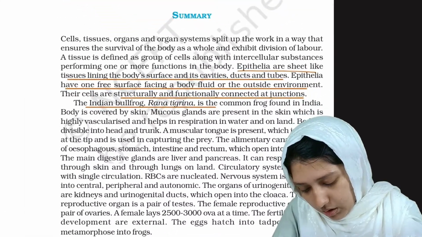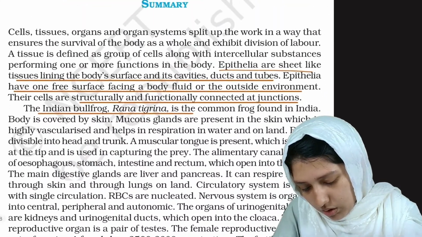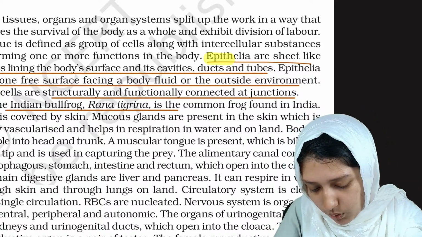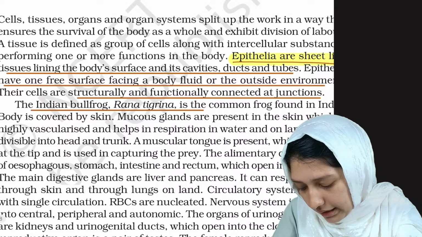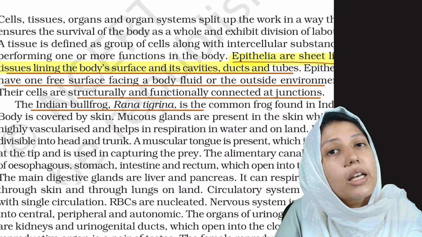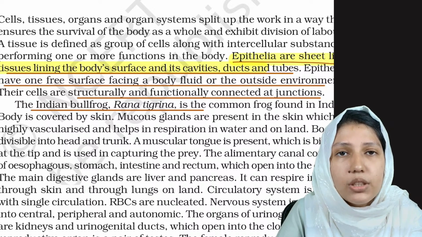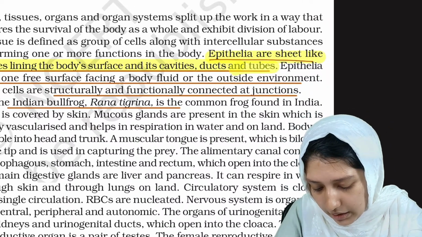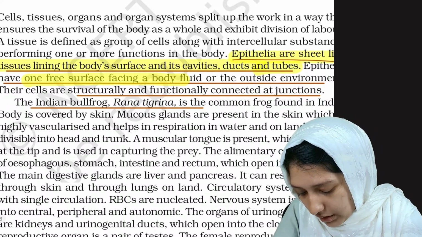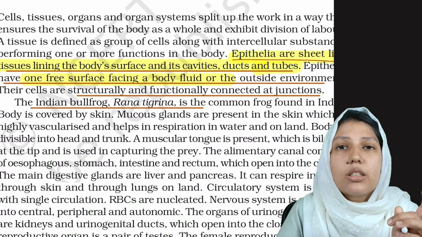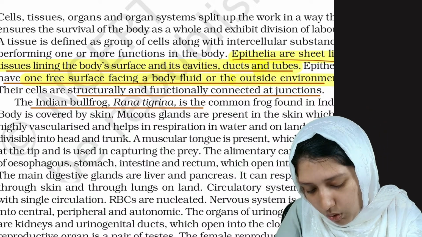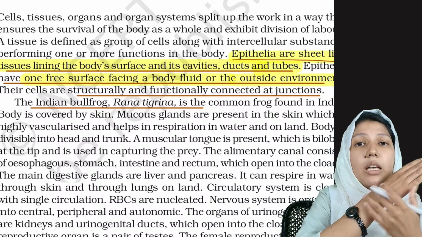Okay, now just a little more about the tissues, specific tissue. What is epithelia? They are sheet like tissues lining the body surface and its cavity, ducts and tubes. Clear? And the epithelia have one free surface. There will be one free surface to the epithelia, and it will be facing a body fluid or the outside environment.